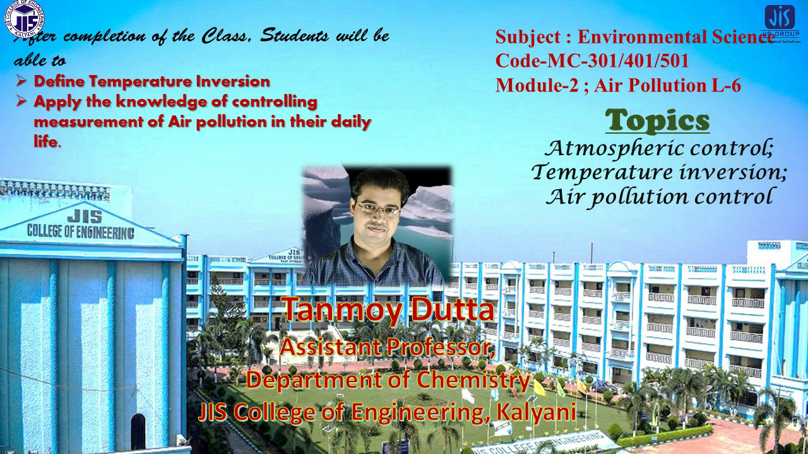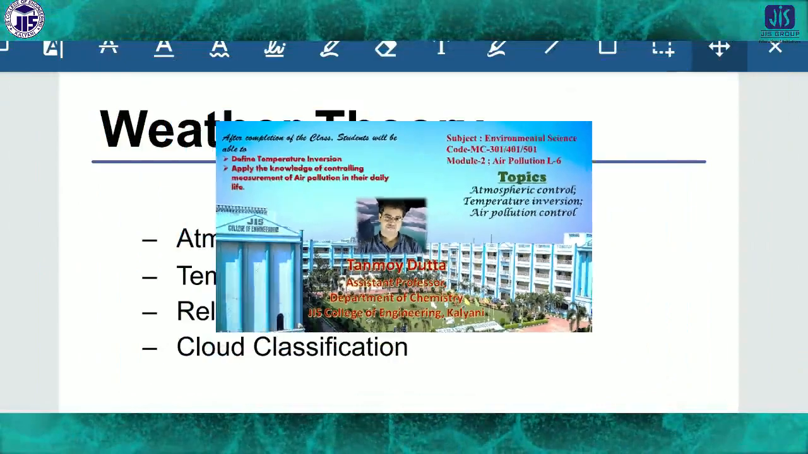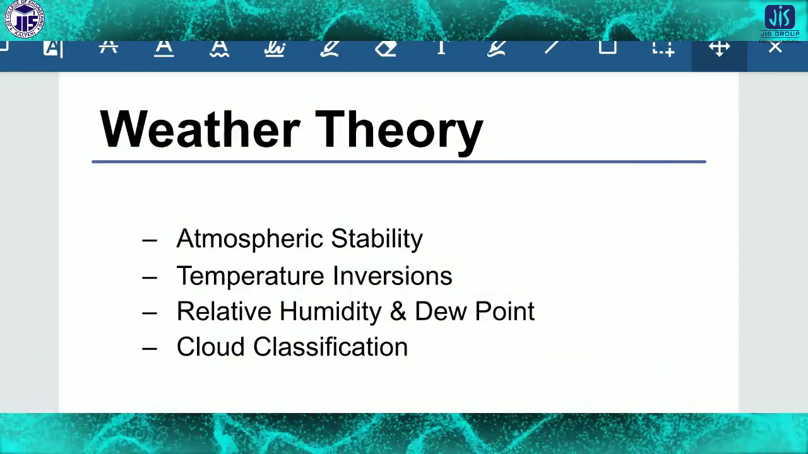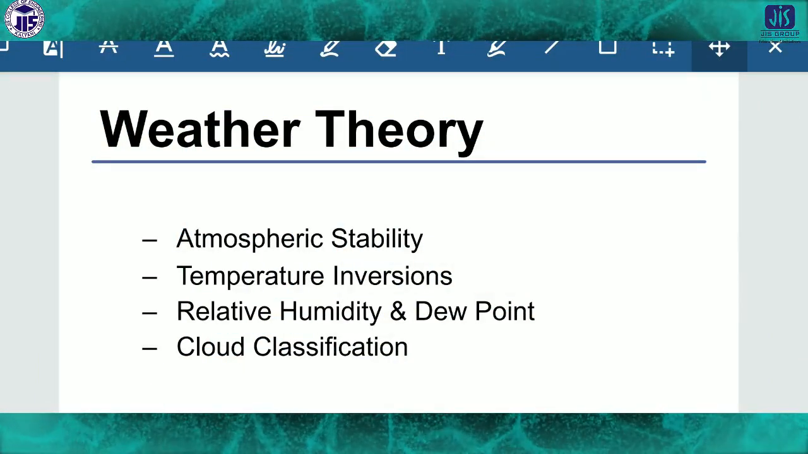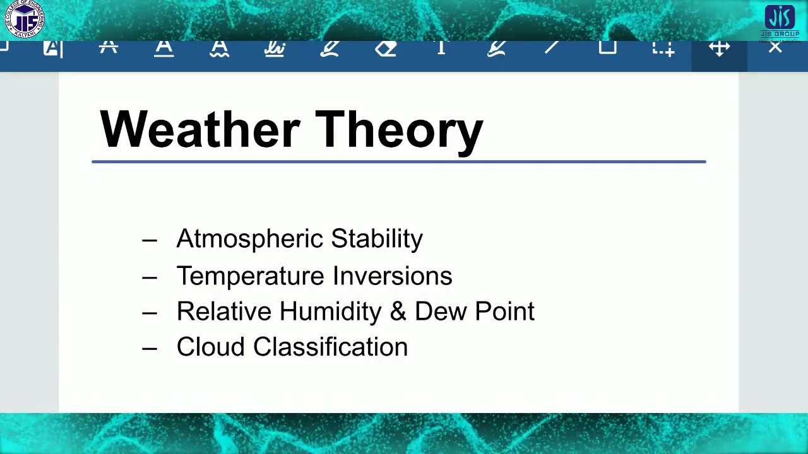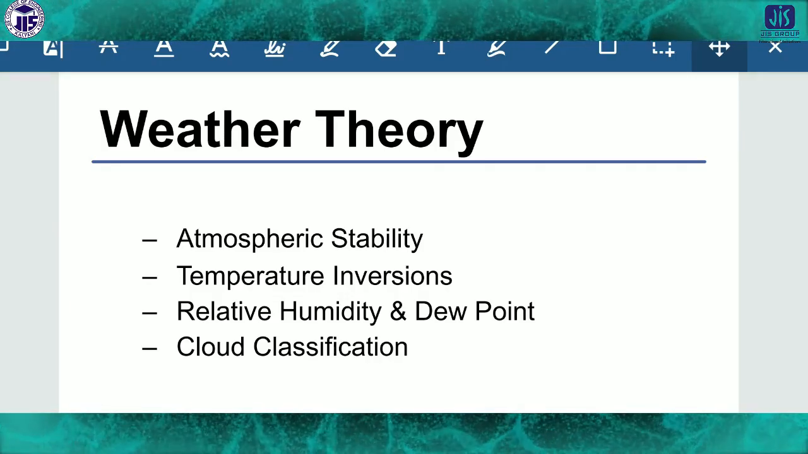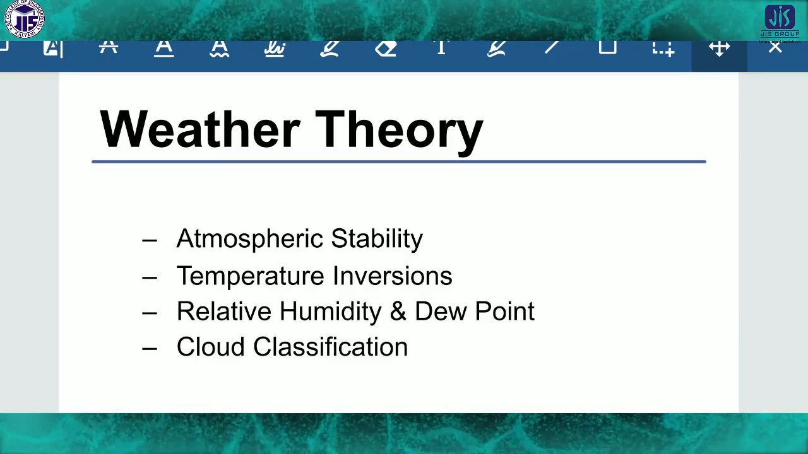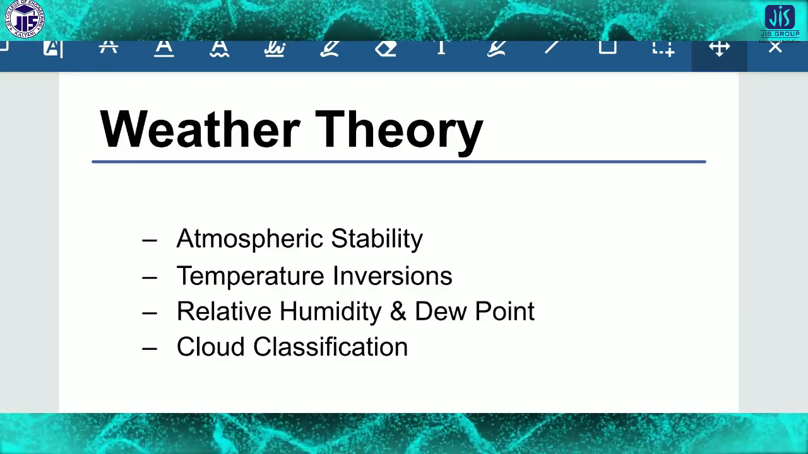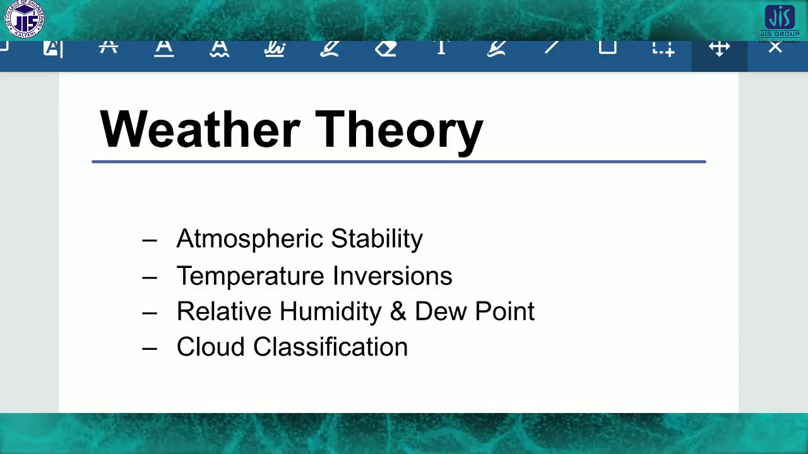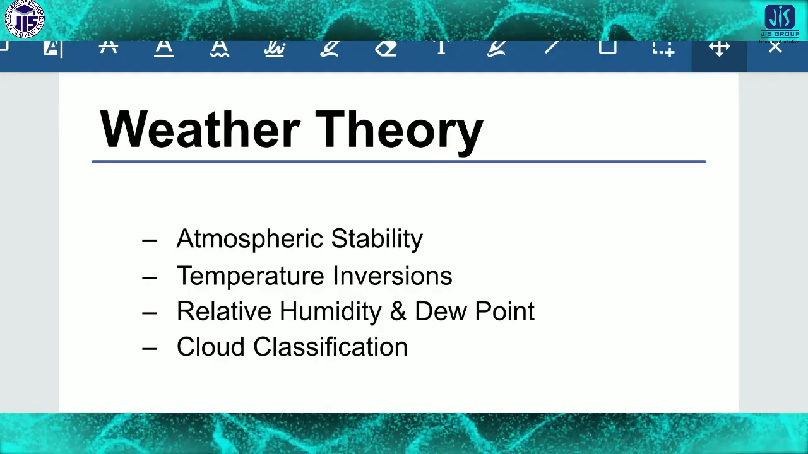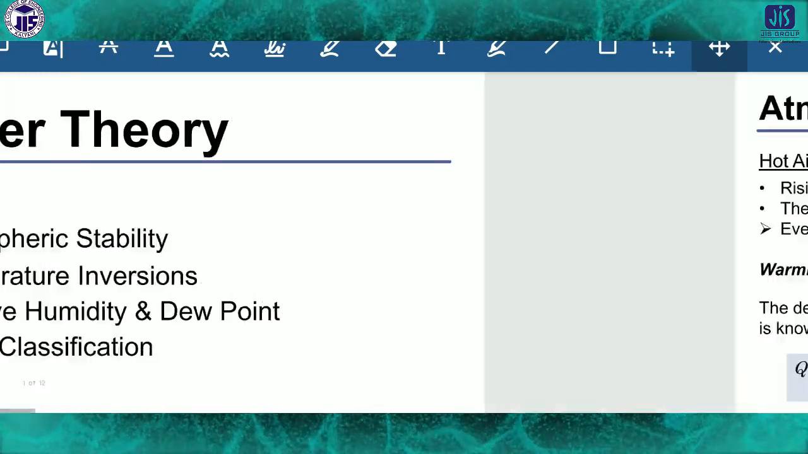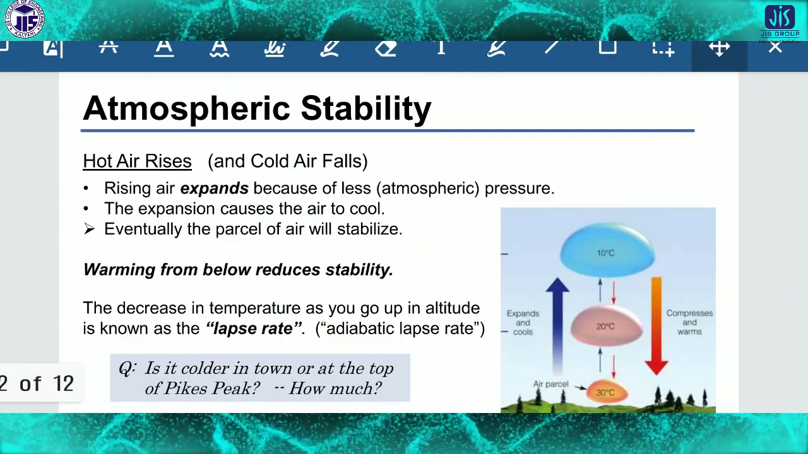Today we'll discuss atmospheric stability, temperature inversion, relative humidity and dew point, and cloud classification. With this we will also discuss the lapse rate. There are two types of lapse rate, so we'll discuss these things also. So first of all, what is atmospheric stability?